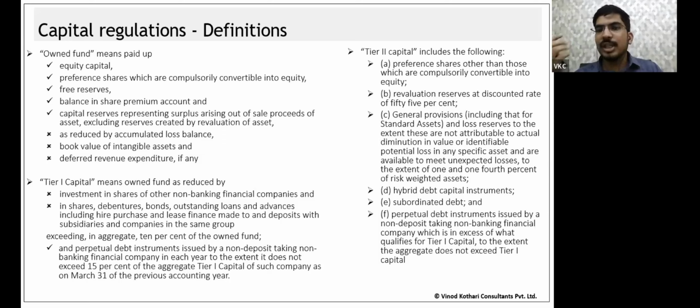So what are those items? Preference shares which are not compulsory, meaning those not counted in tier 1. Then there is revaluation reserve up to 50%. General provisions up to 1.25%. So what it means is that if you have standard assets, this is a typical term, where you have maintained the provisions up to 1.25% of your risk weighted assets, those reserves up to 1.25% are considered part of tier 2 capital.